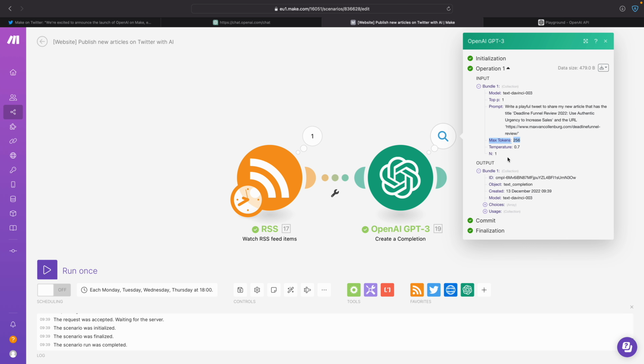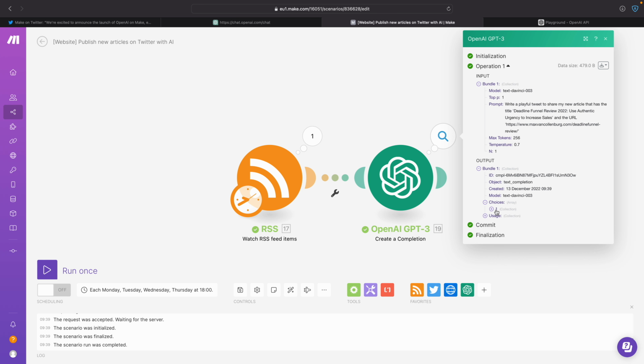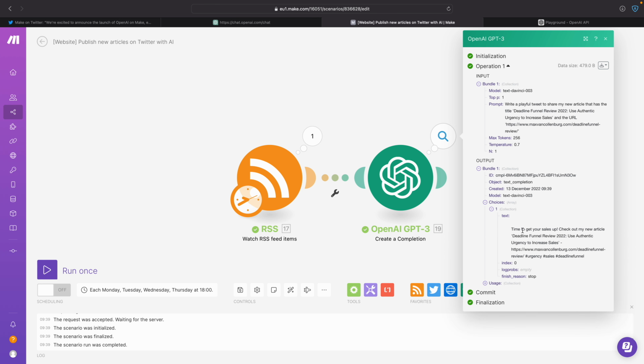Okay, max tokens, temperature, this. And then you see here, this is the output. This is what came back. And then you see here, created. This is the model you used. And I'm very curious what came out now. So here, choices. And then this is it, I guess.